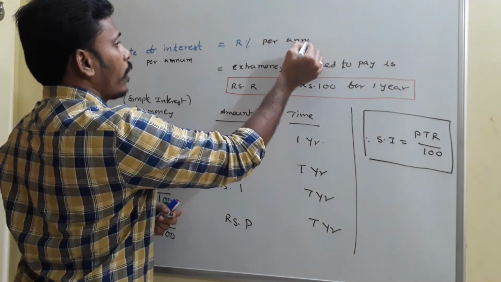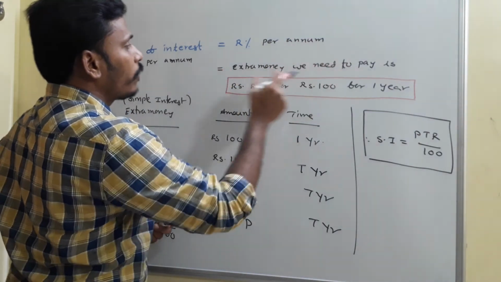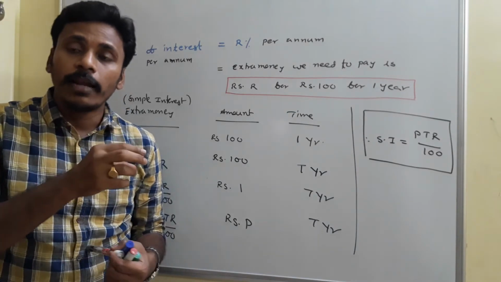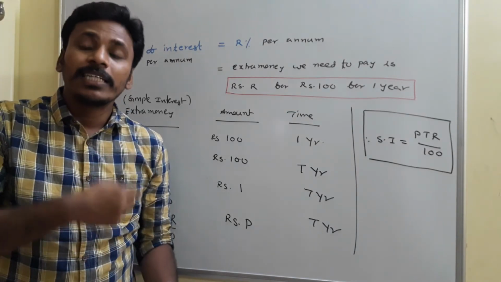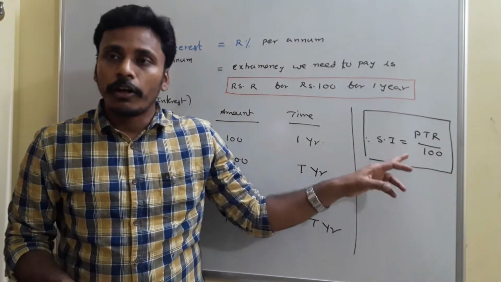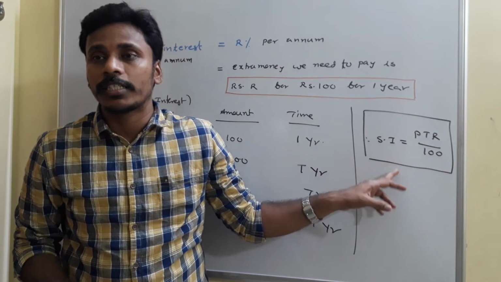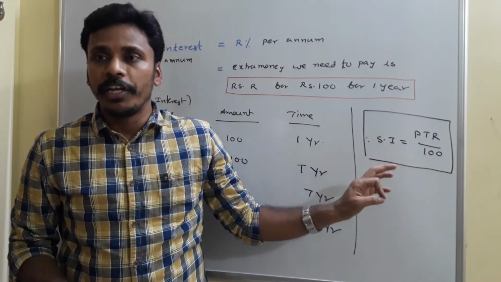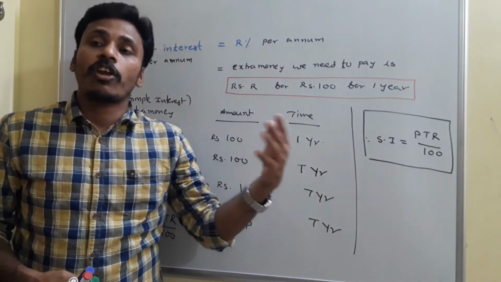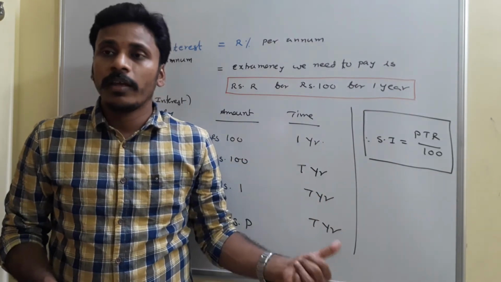R% per annum. If the rate of percent is R% per annum, that R% per annum rate of interest generates this whole discussion, and it generates the usual formula to calculate the simple interest, and that is PTR by 100. And this PTR by 100 is just the extra money what we need to pay. Okay, just have a look.